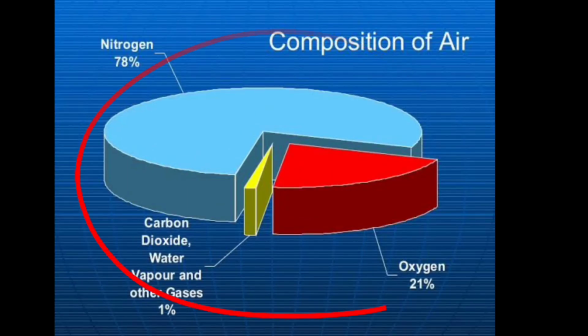Now, this is a picture showing the composition of air. Air contains nitrogen, which is present at 78%. That is, most of the air is nitrogen. Now, it also contains oxygen, carbon dioxide, water vapor and other gases. So, I hope it is clear.